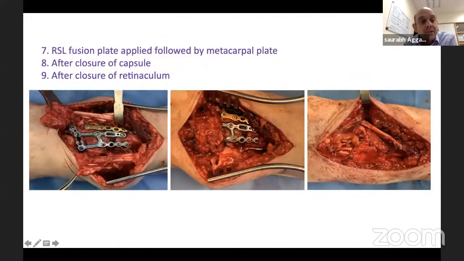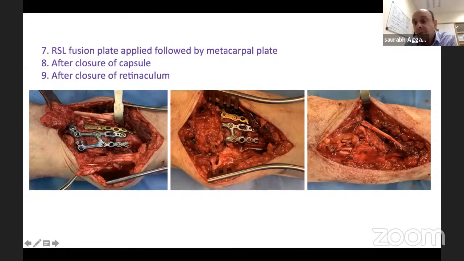So you can now see this blue color one is my radioscapholunate fusion plate. Importance here is try and get 2 screws in lunate, 2 in scaphoid. That's my graft. So you can see I only got 2 screws here, not enough. So I put a metacarpal hand plate there. And then that's my capsule. This operating picture shows capsule closure. Finally, I've closed the retinaculum. So your whole plate is covered.